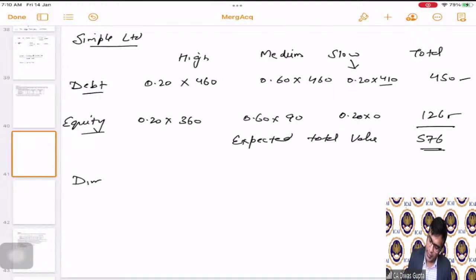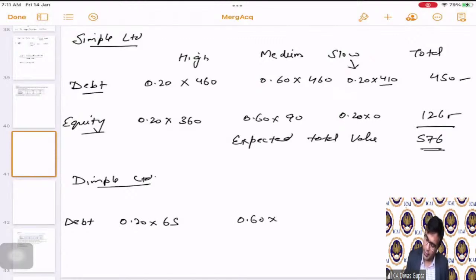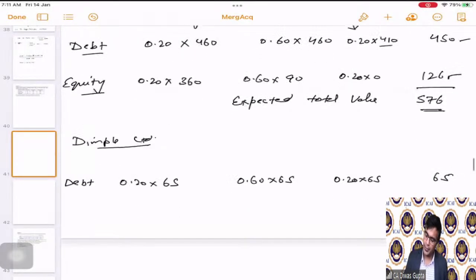Similarly, for Dimple Limited, debt is 0.20 multiplied by 65, 0.60 multiplied by 65, 0.20 multiplied by 65, total will always be 65, correct?